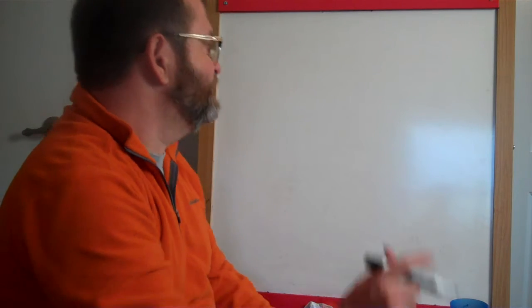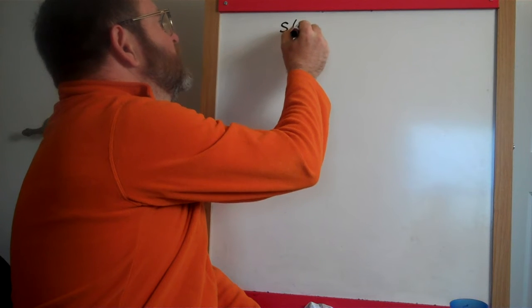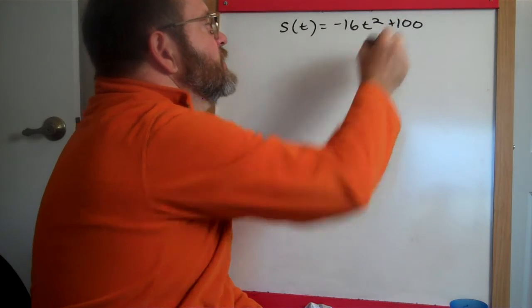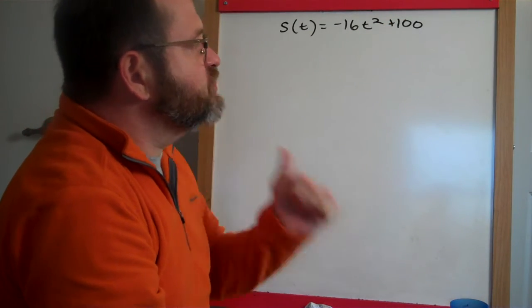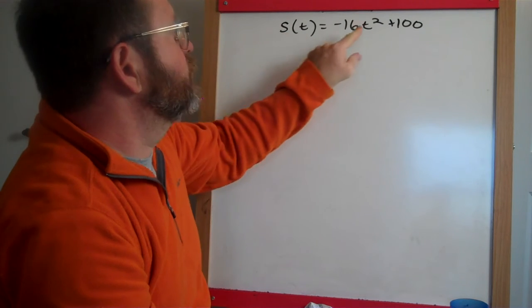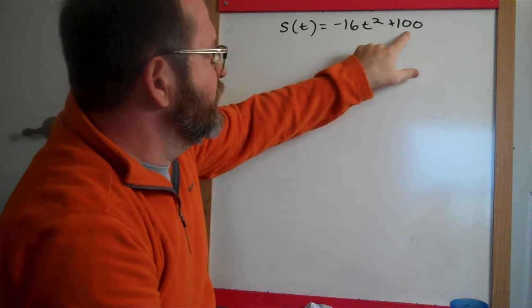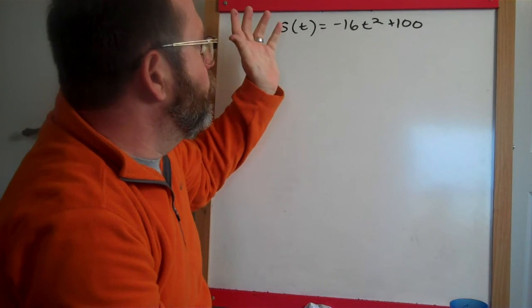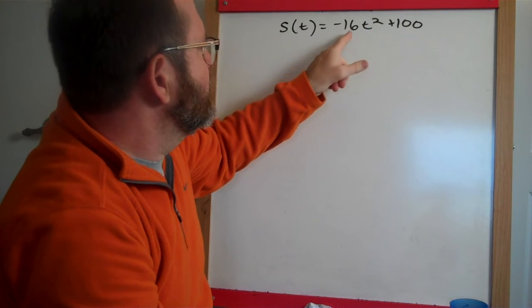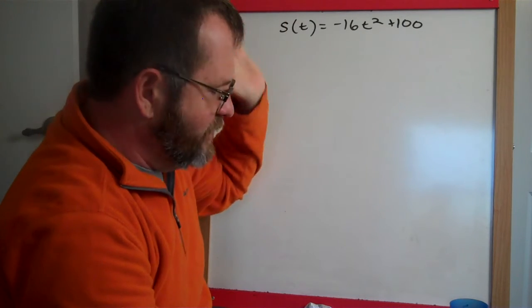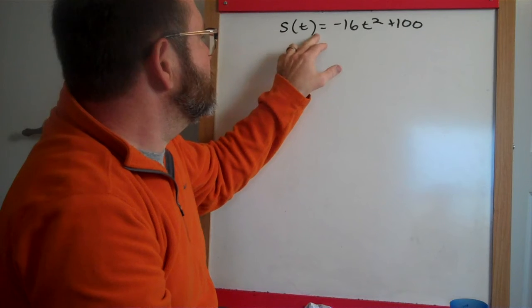It says, if a rock is dropped from a height of 100 feet, its position t seconds after it is dropped until it hits the ground is given by the following function. So its position as a function of time is equal to negative 16t squared plus 100. This describes the height or position of the rock at time t. For example, at time t equals 0, at the beginning, this term goes to 0, and the height of the rock is 100. But 1 second later, t equals 1, it is 84 feet above the ground. And at 2 seconds, you can do the math, it's about 20 feet above the ground. This is the position of the rock.